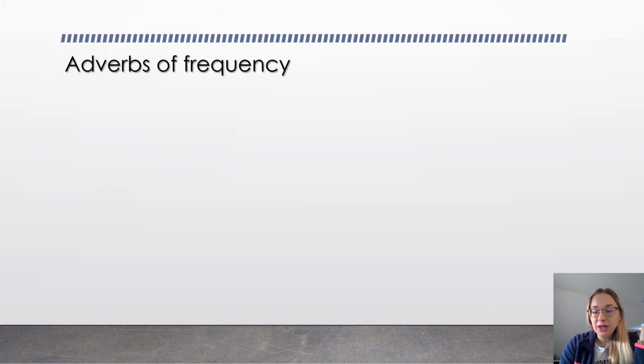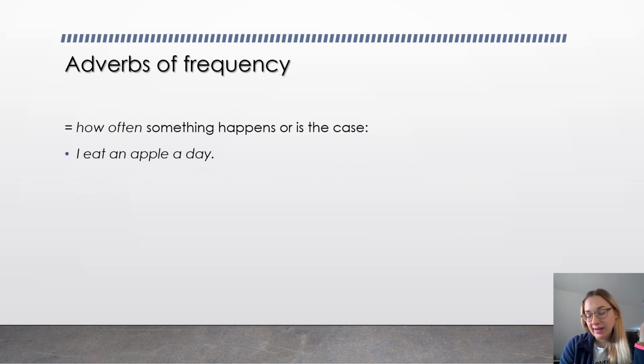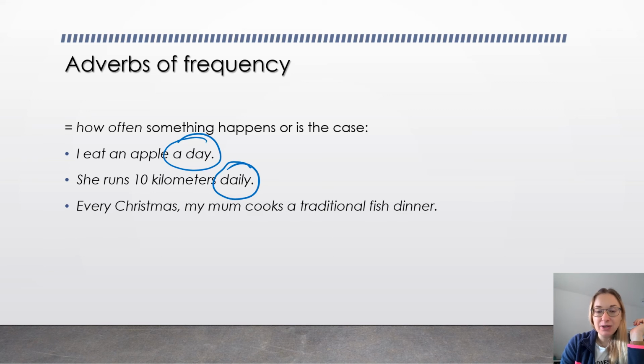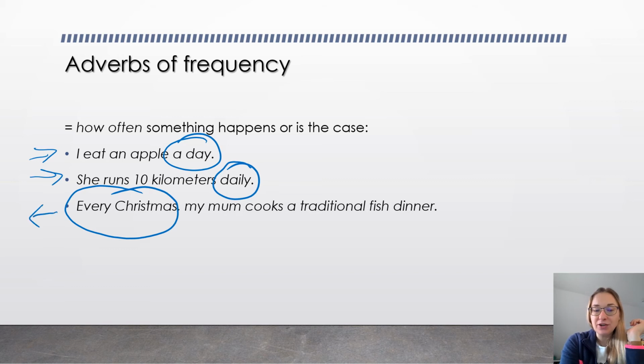Adverbs of frequency define how often something happens or is the case. For example, I eat an apple a day. An apple a day keeps the doctor away, you know that. She runs 10 kilometers daily. Every Christmas, my mom cooks a traditional fish dinner. If you noticed, those adverbs come either in the end of the sentence, like in the first two examples, or in the very beginning, like in the last example.